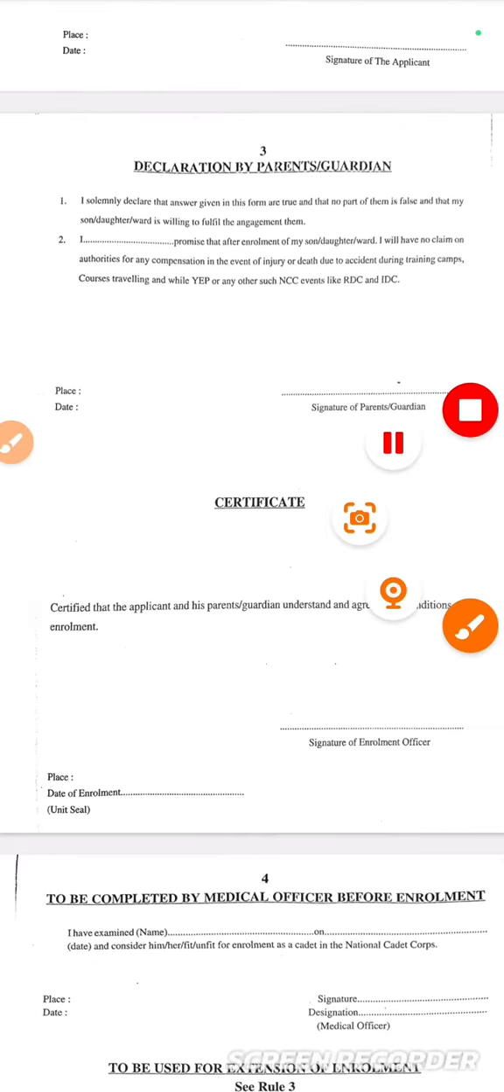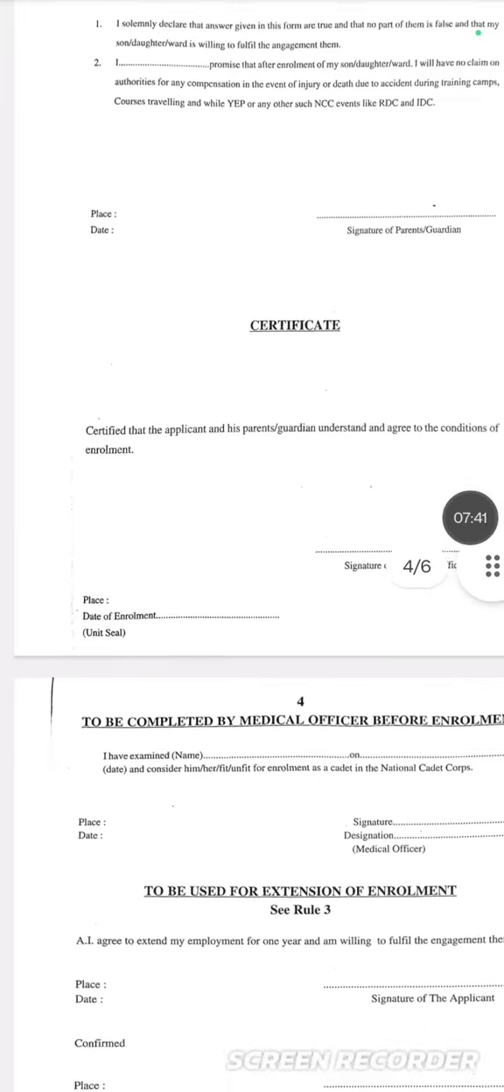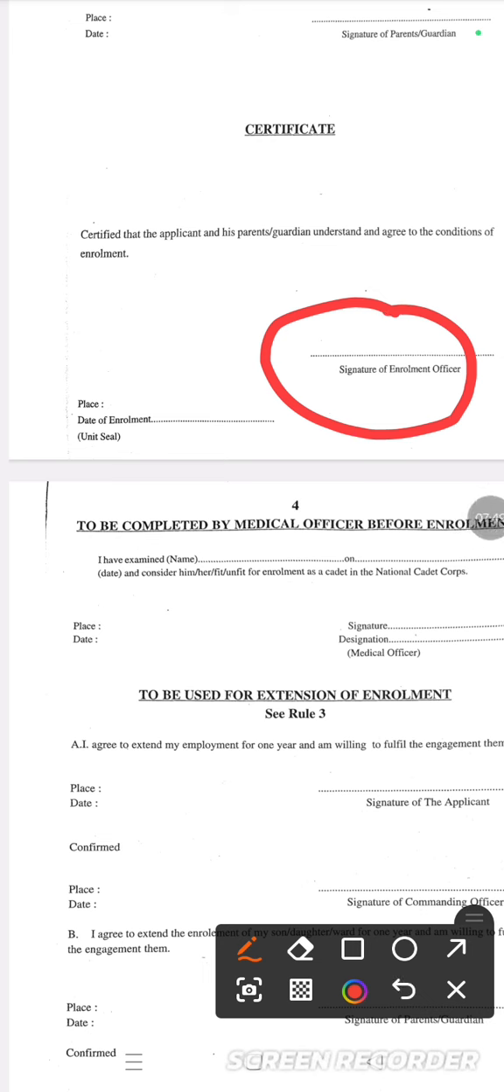Now this one is a certificate, as you can see: signature of the enrollment officer. I will sign here as the NCC officer, so don't worry. I will do it after taking this form from your side, then I will sign.